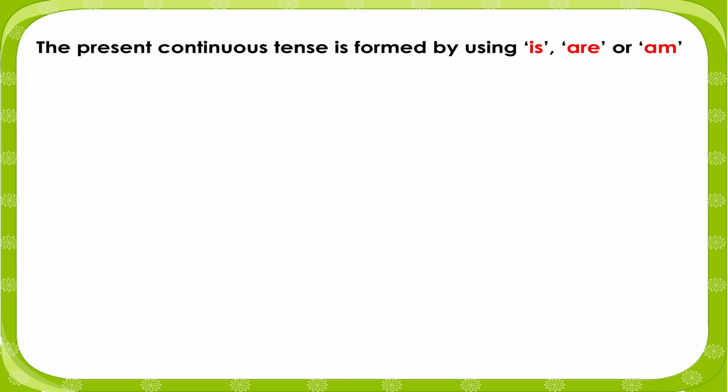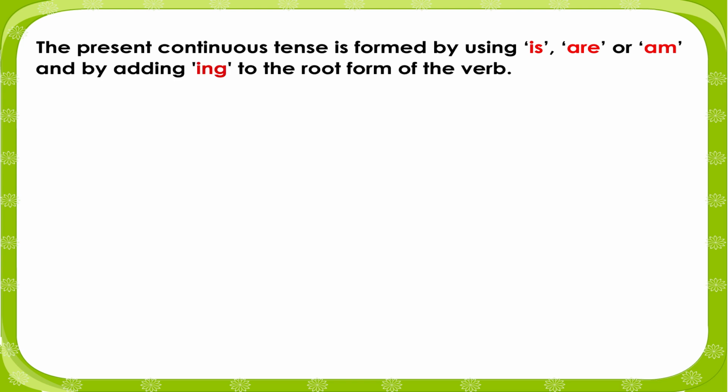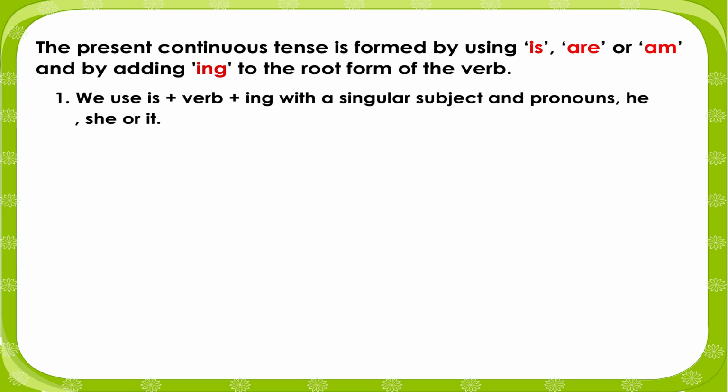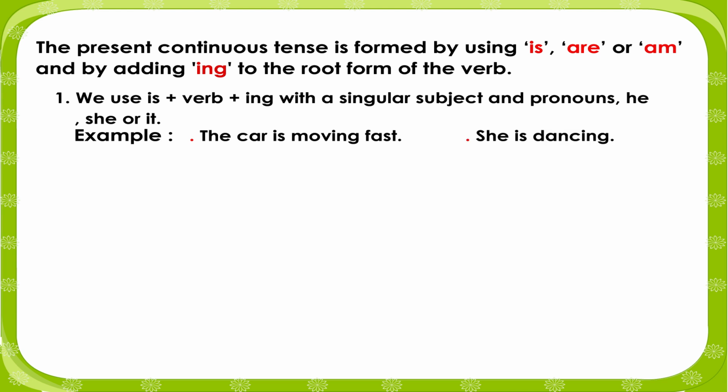The present continuous tense is formed by using is, are, or am, and by adding ing to the root form of the verb. 1. We use is plus verb plus ing with a singular subject and pronouns he, she, or it. Example: The car is moving fast. She is dancing.